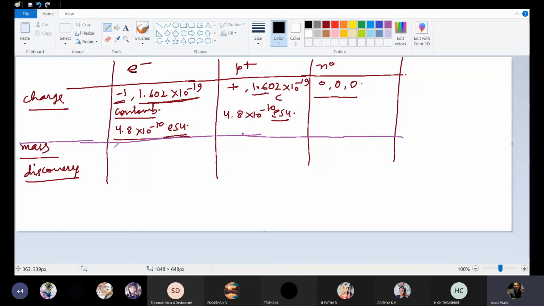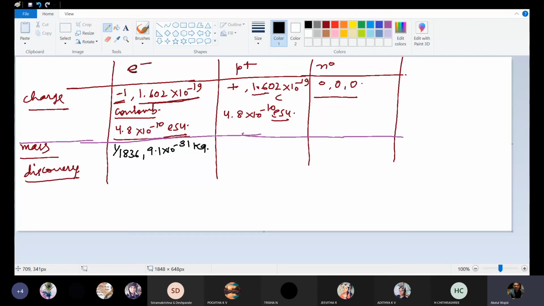Now see, what about the mass of the electron? Relative mass is 1 upon 1836 times the mass of the hydrogen atom. So this is relative mass. Then the actual mass is 9.1 into 10 to the power minus 31 kg.